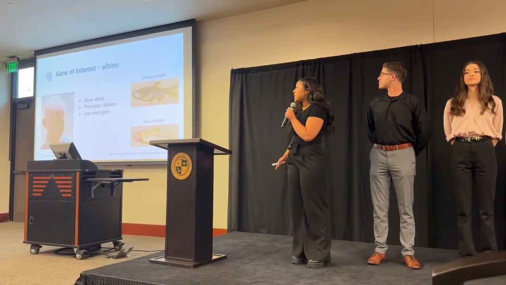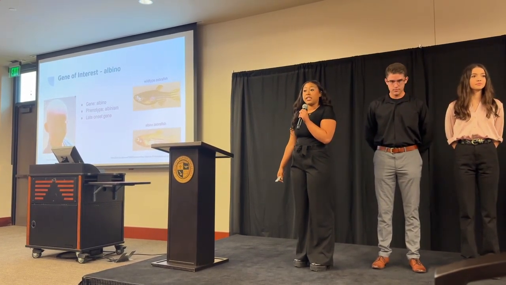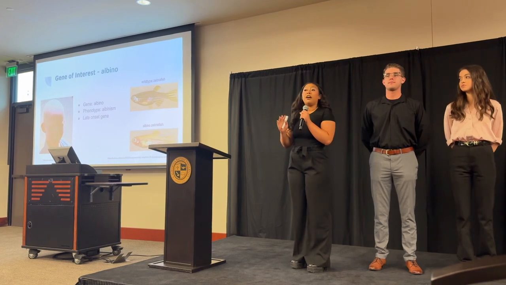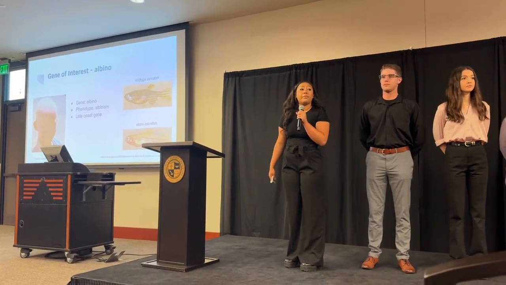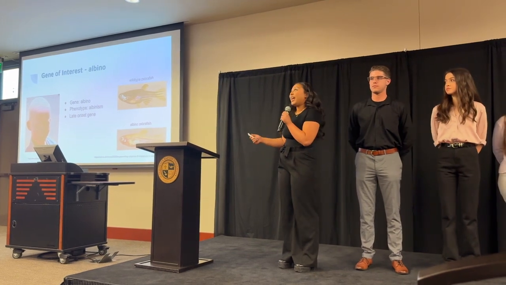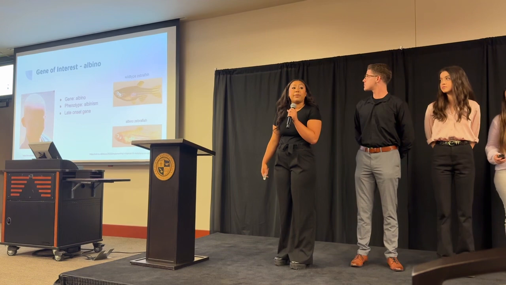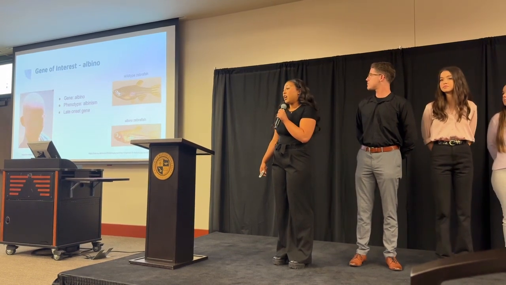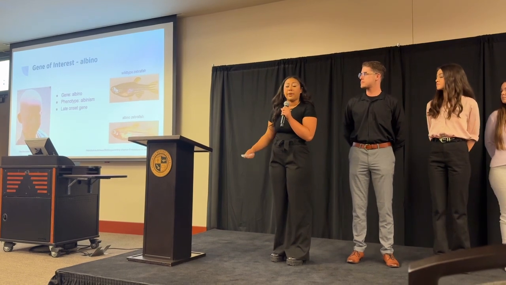Our second gene of interest is the albino gene. Albinism is another autosomal recessive genetic disease that leads to malfunctioning melanocytes, producing a phenotypic presentation of a lack of pigment in the hair, skin, and eyes. The gene that we targeted is albino. The consequent phenotype is albinism, and it's a late onset gene, meaning that you will not be able to see the apparent phenotype until later in the embryonic development.